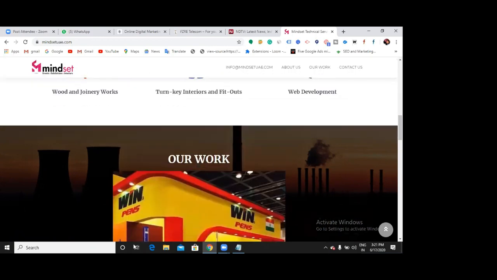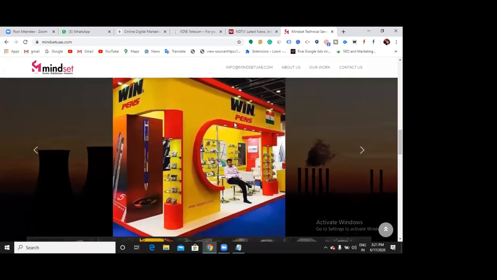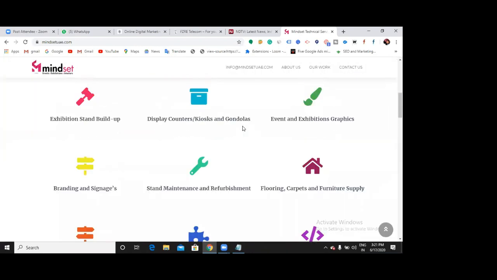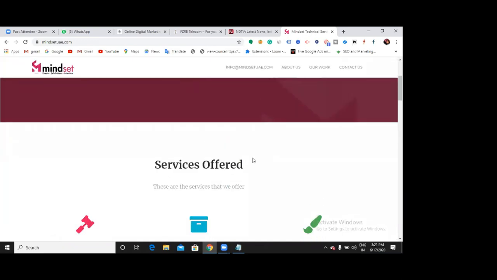It is static, but this option is somewhat different. This option tends to show you all the recent images that you have in your gallery. This option is somewhat different, but your website is a static website because you are providing a service. Yes, it is not a dynamic website.